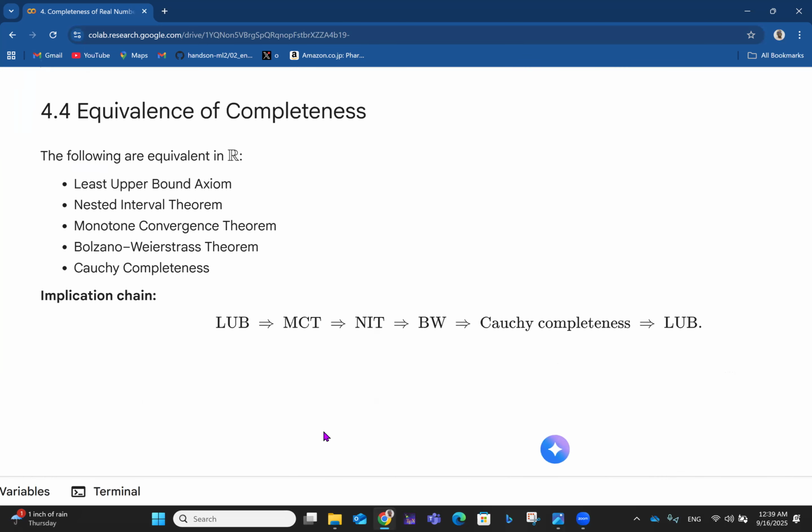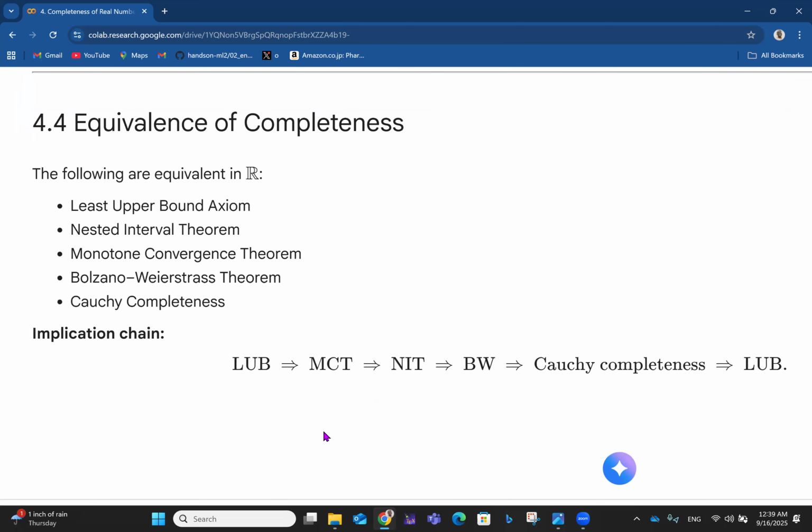So let's talk about equivalence of completeness. Now we can see that everything we have considered so far is connected in one way or the other. The following are equivalent in real numbers. All these theorems and axioms we considered are equivalent when we talk about real numbers: least upper bound axiom, nested interval theorem, monotone convergence theorem, Bolzano-Weierstrass theorem, Cauchy completeness.